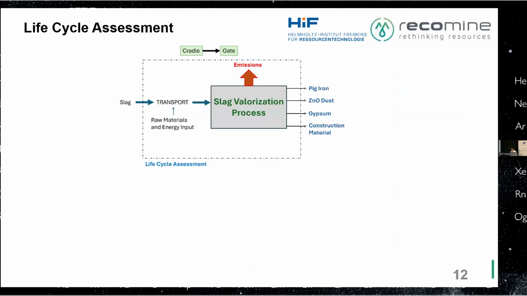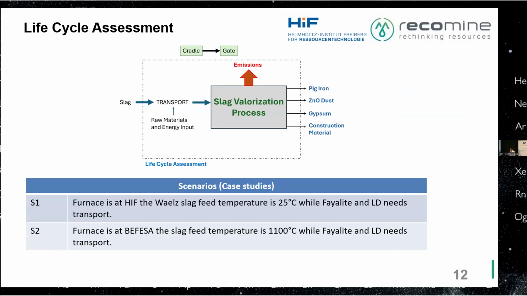And here is the scenario analysis. First is that we check if the furnace is at our institute, we have to transport the slag, so the charge is at room temperature. And another scenario is when the furnace is directly outside the kiln, so we can utilize the exit temperature of the charges, and then that's the scenario 2.